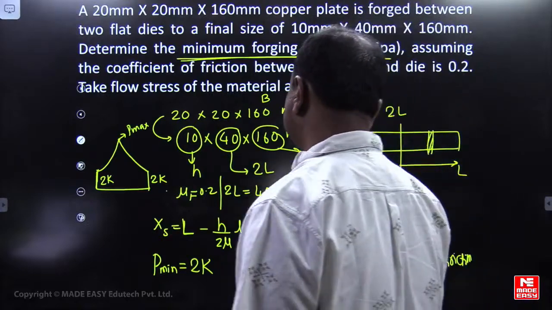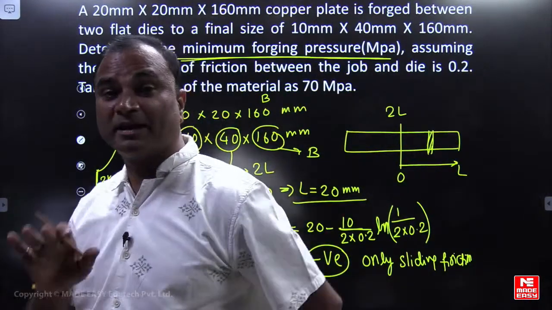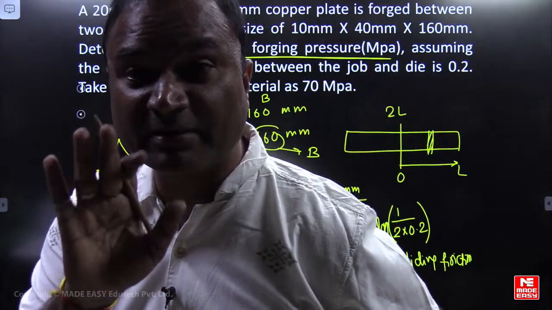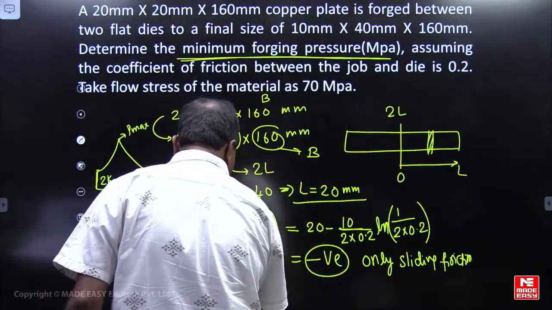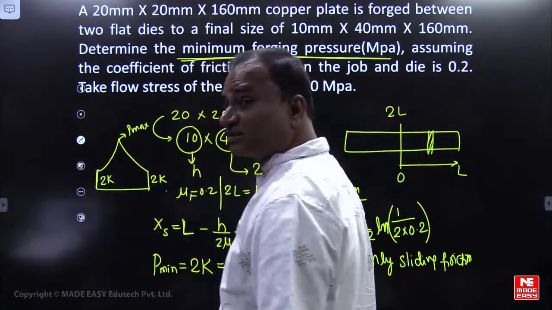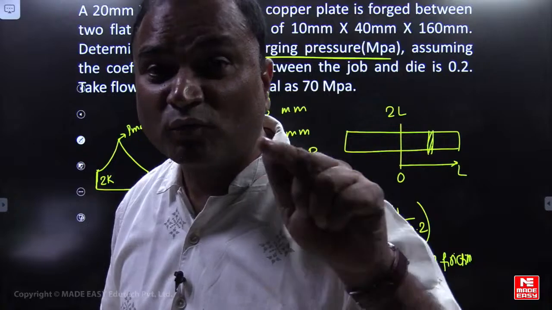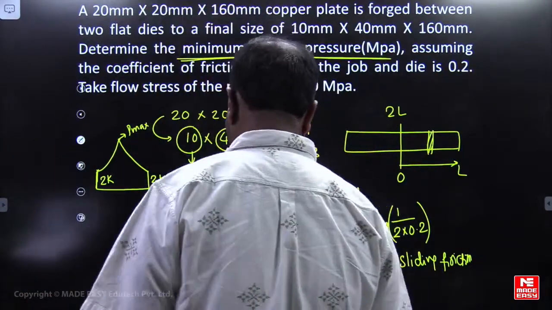So K means according to von Mises theory. Nothing is given. I am considering von Mises theory, sigma naught by root 3. So 2 into sigma naught by root 3 I am going to consider. Sir, why sigma naught by root 3? Von Mises theory, nothing is given here. I will follow von Mises theory. It will give better results.